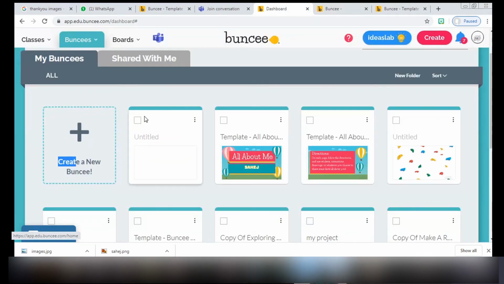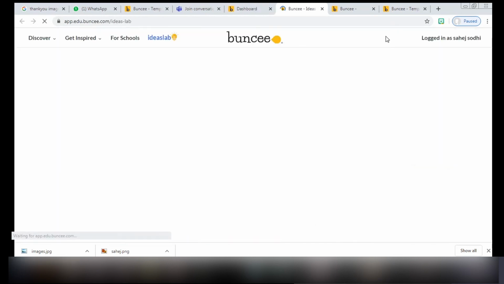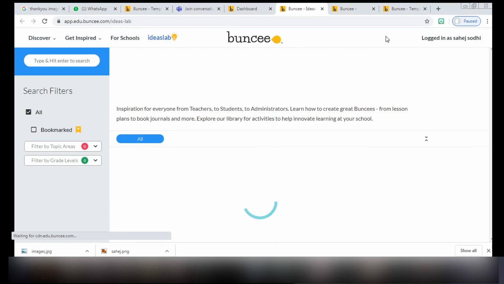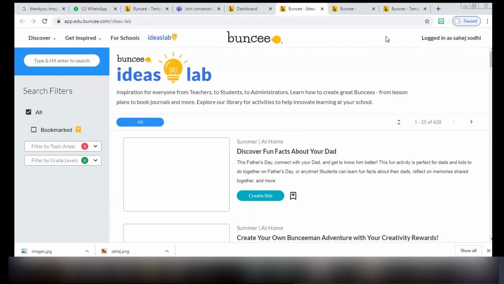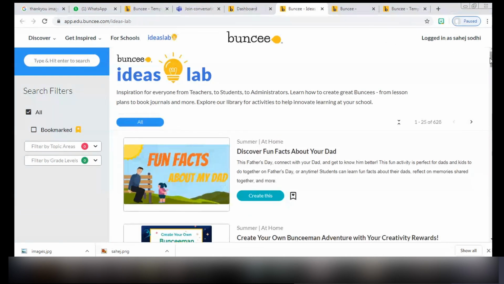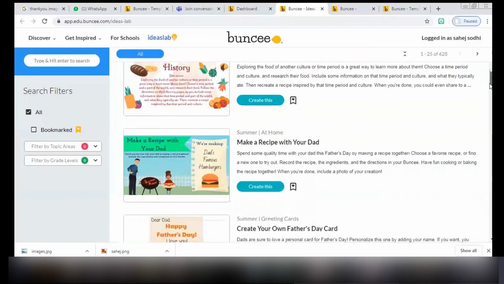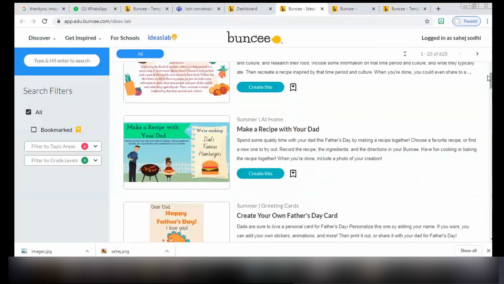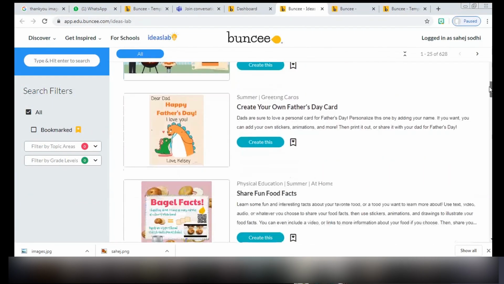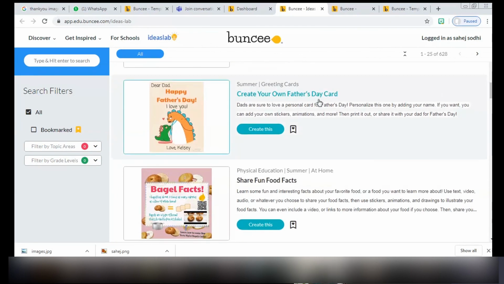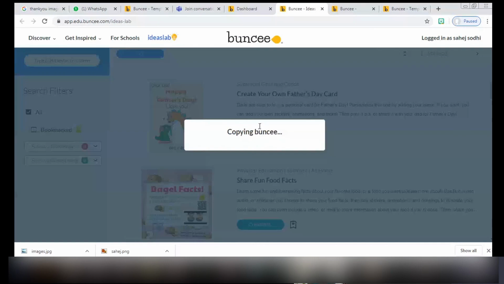And once you go to the Buncee dashboard, the first slide, here on the top, if you see, there is an option with a blue tab, Ideas Lab. Once we click here, you will see the Buncees which are created by people around the world. These Buncees are created by students and teachers around the world. If you like any presentation, they are free to use. There is no copyright. If you want to use this one, Father's Day card, you can click on create this.